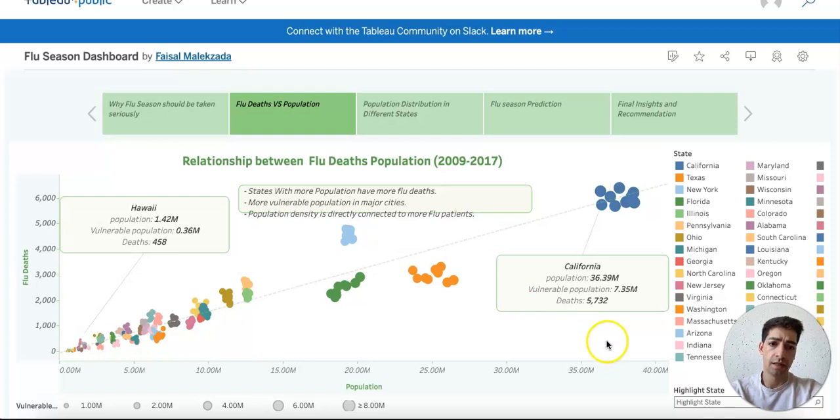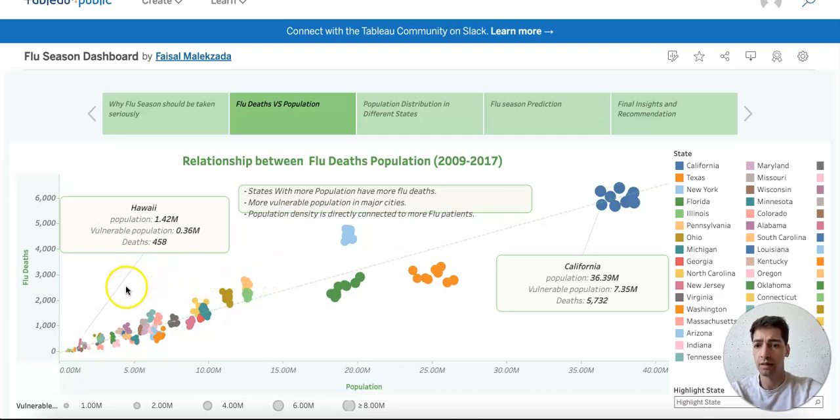As the number of population rises, the number of deaths also rises in those states. For example, here in California, we can see that with a population of 36 million, the number of deaths is also higher, 5,700. And